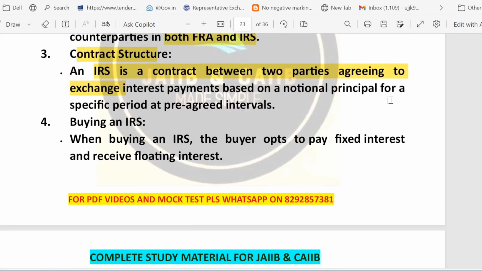Buying an IRS: the buyer of an IRS chooses to pay a fixed interest rate and receive a floating interest rate. So buying an IRS means what? Whenever you are buying, it means you choose to pay a fixed interest rate and receive a floating interest rate. Suppose this is you.